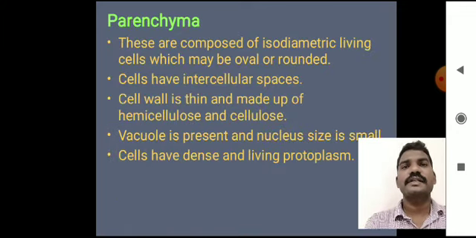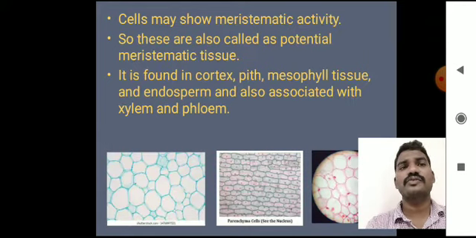The parenchyma is a very soft tissue. These are composed of isodiametric living cells, and they may be oval or rounded, sometimes tetragonal in shape, and the cells have a lot of intercellular spaces. The cell wall is made up of hemicellulose and cellulose, and the cell wall is very thin. These are the characteristics of parenchyma. A large vacuole is present, and the nucleus is very small, and the cells have dense living protoplasm. Also the cells may show meristematic activity, so these are called potential meristematic tissue.